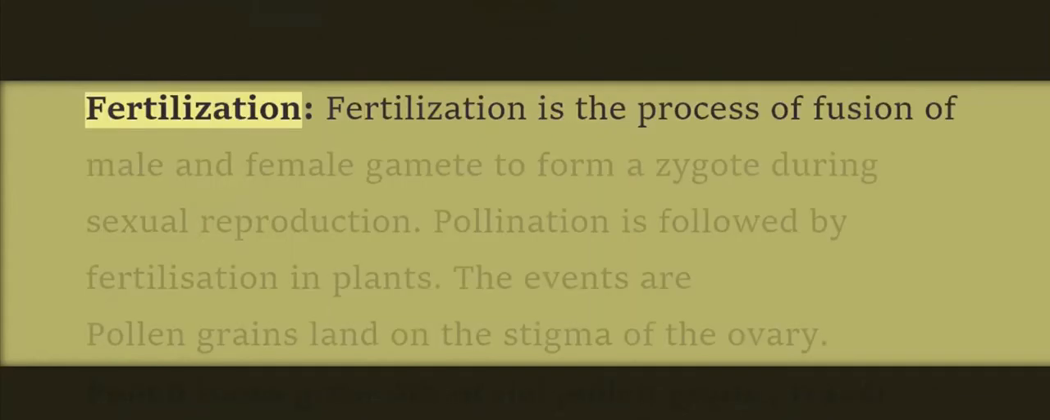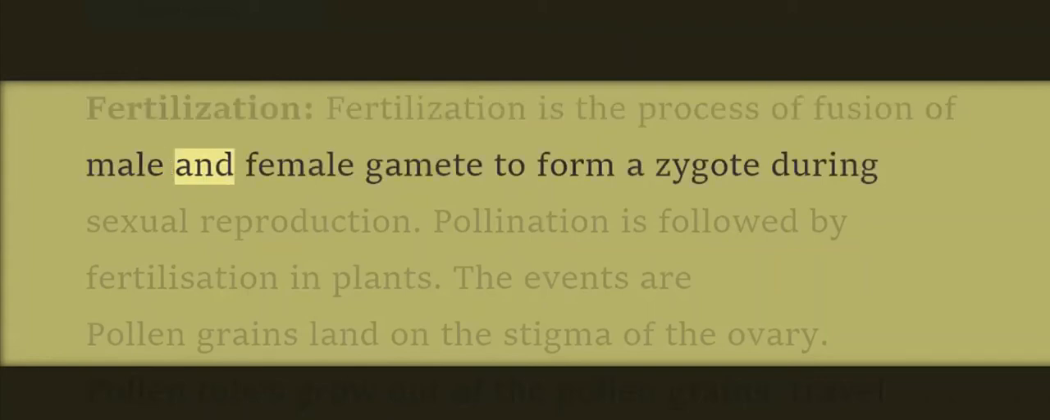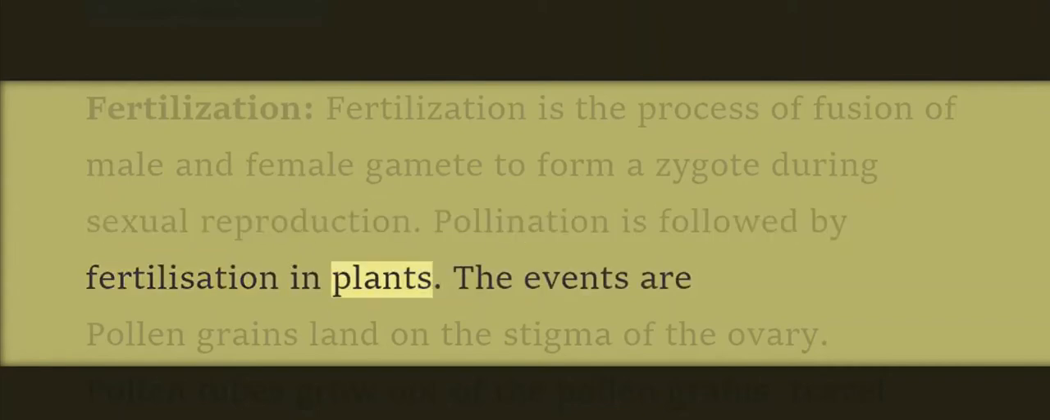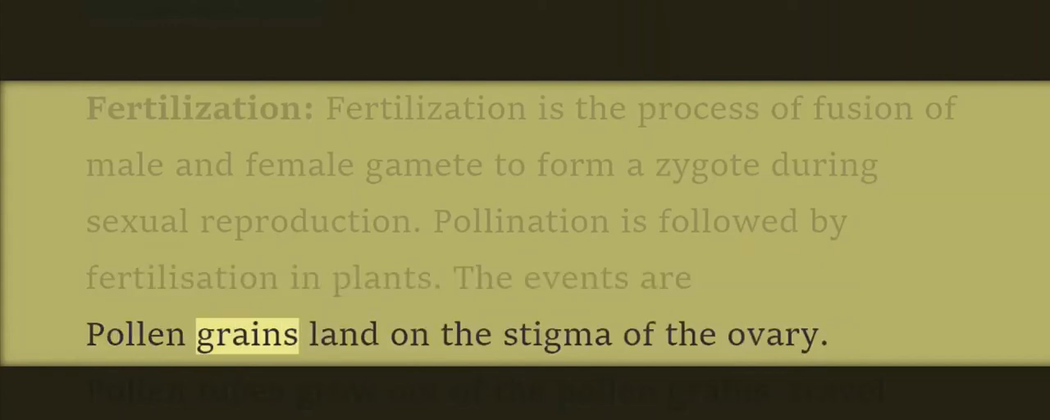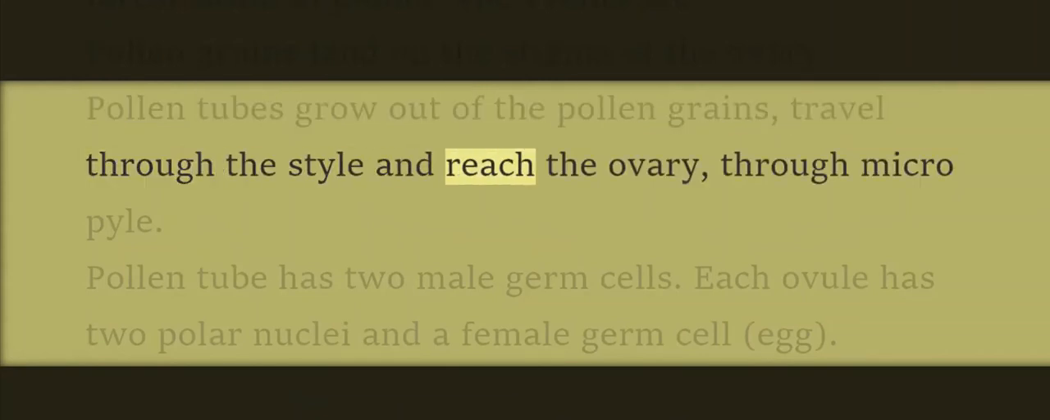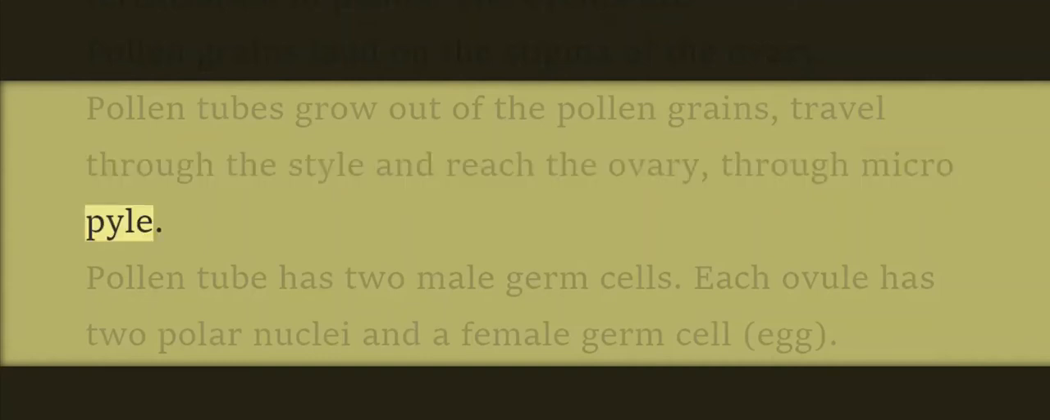Fertilization. Fertilization is the process of fusion of male and female gamete to form a zygote during sexual reproduction. Pollination is followed by fertilization in plants. The events are: pollen grains land on the stigma of the ovary. Pollen tubes grow out of the pollen grains, travel through the style, and reach the ovary through the micropyle.